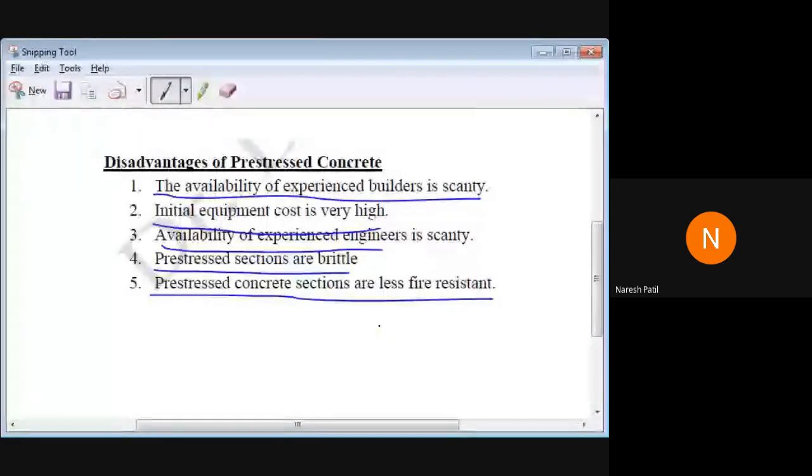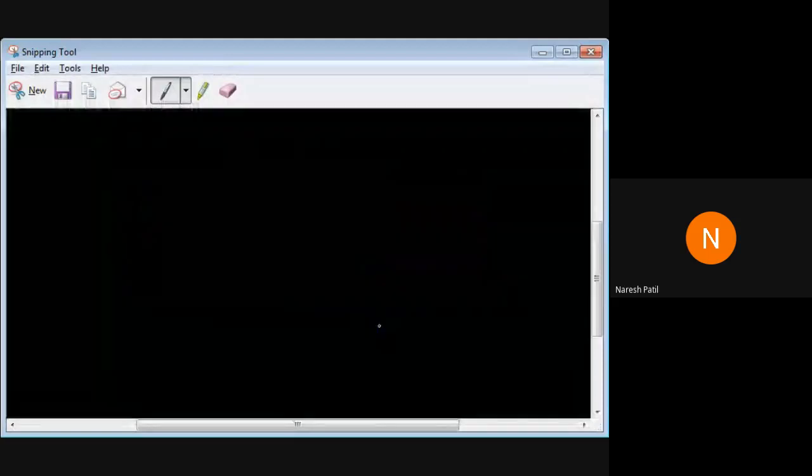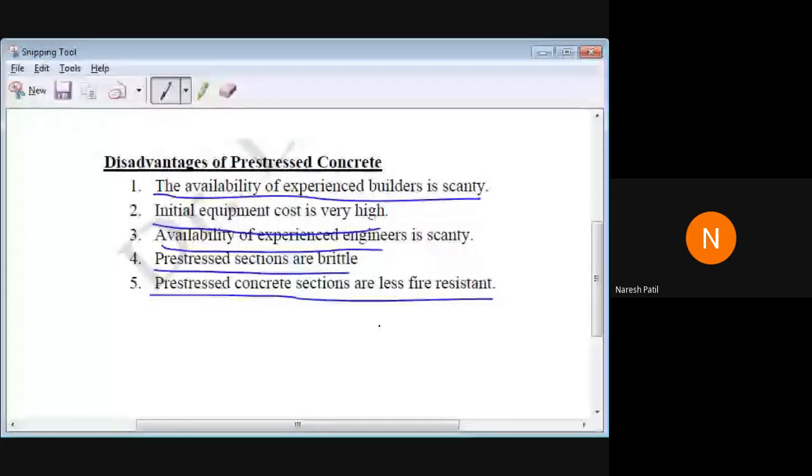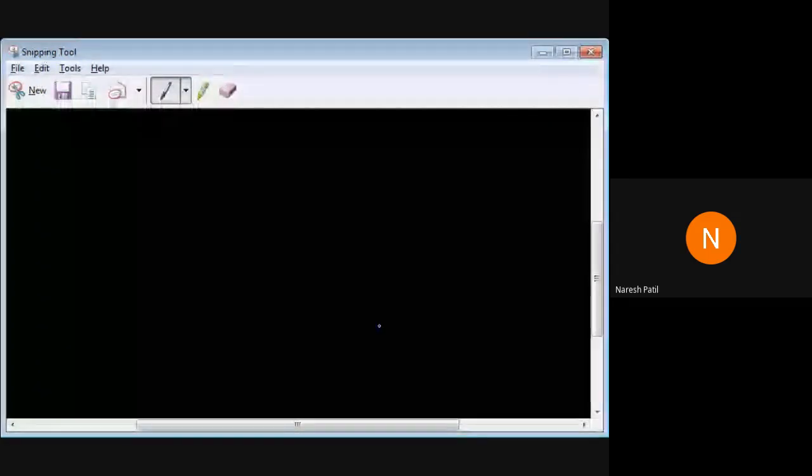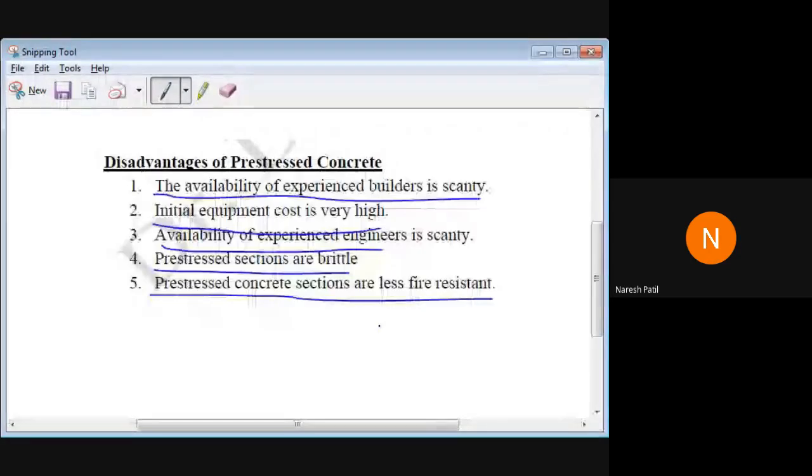We give tension to the cable beforehand, because they are already tensioned, and if they come in contact with fire, what will happen? It will lose its strength. If you apply temperature again, it will try to stretch again. So at that time it will again be a disadvantage. So these are some of the advantages and disadvantages.